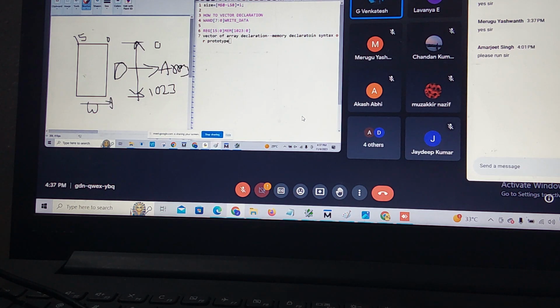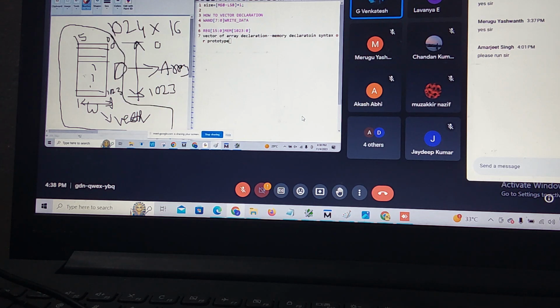This is my width. Width is showing the vector. See, at every address location, 16-bit data is present, up to address location 1023. This is only syntax here. How much is my size? 1024 into 16. That is only my memory size. This is my entire memory size value. This is only syntax.